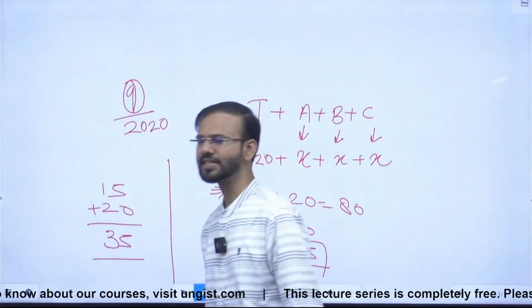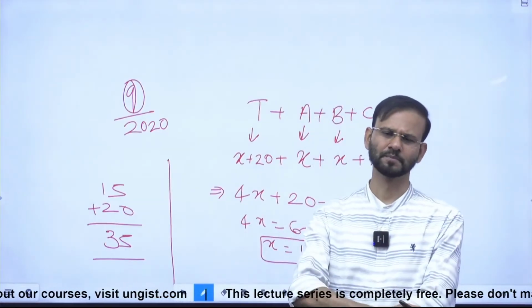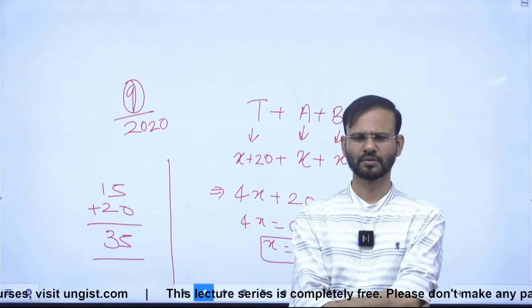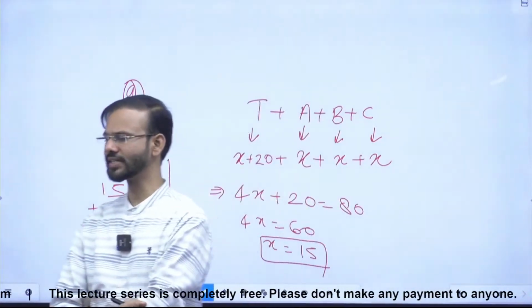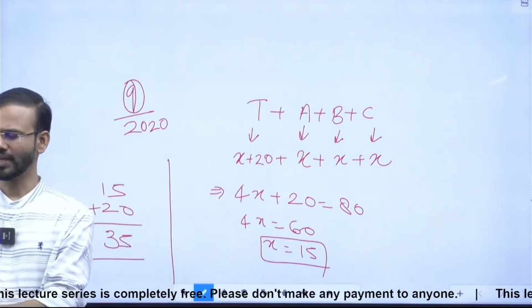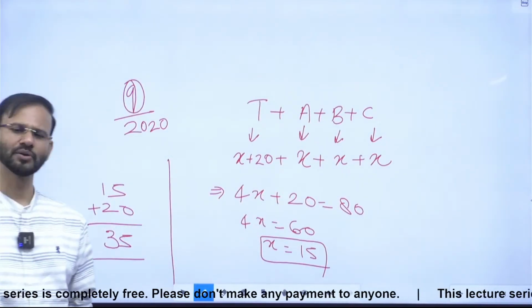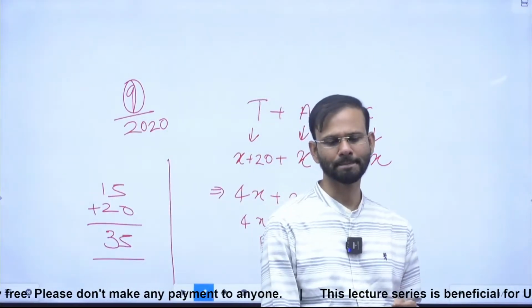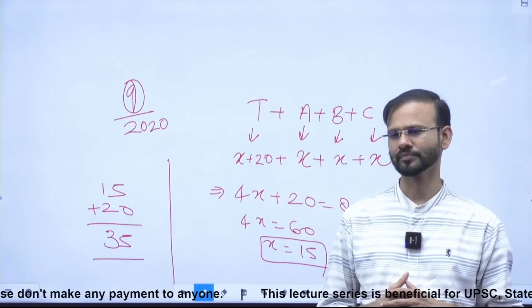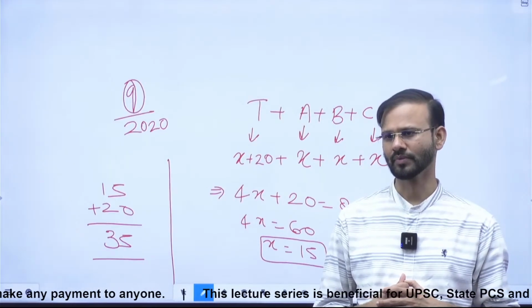Guys, question number 10 is saying what? Just read that. Just while reading the question, I can tell you the answer in fact, but I don't want to tell you the answer right now. You please solve it. No change?